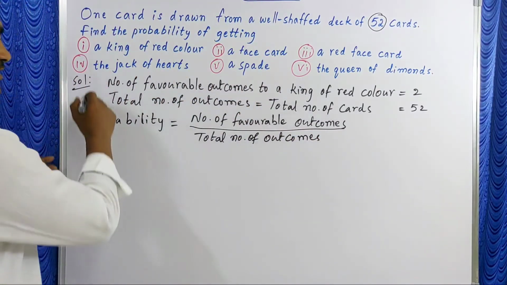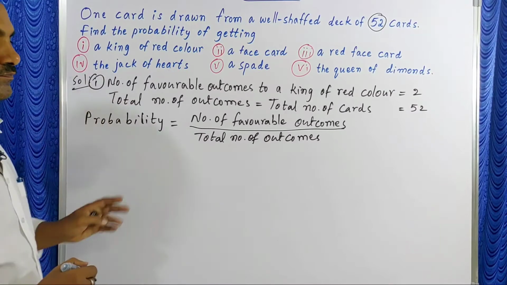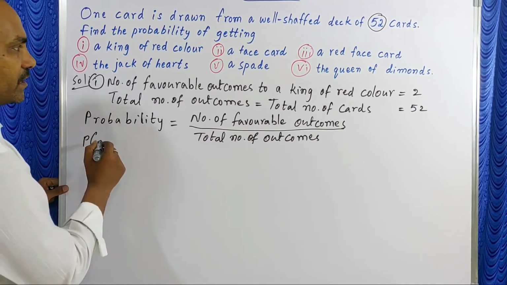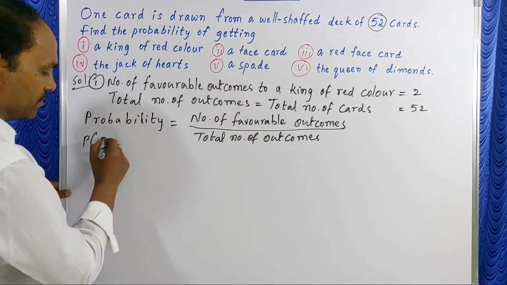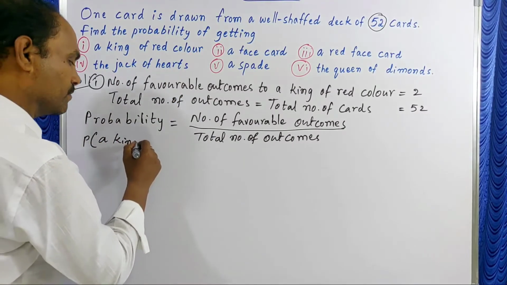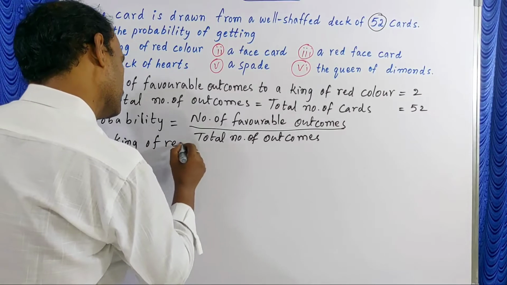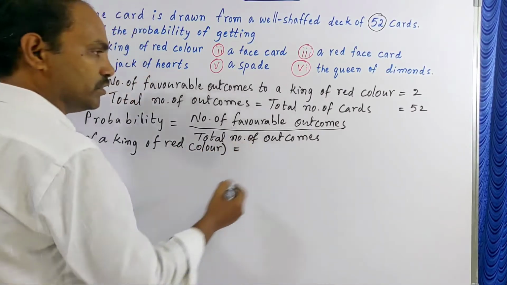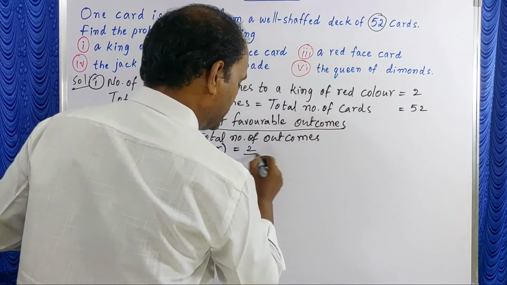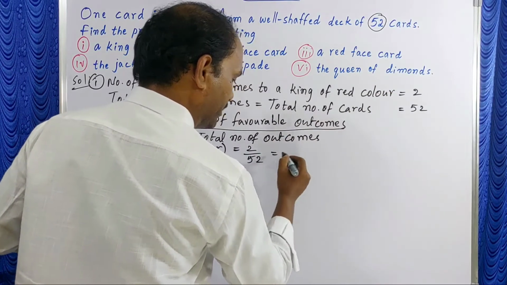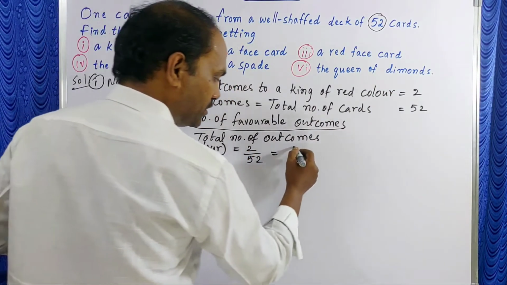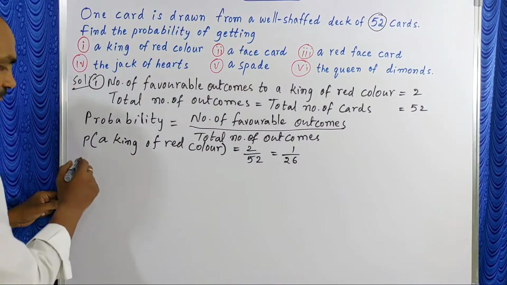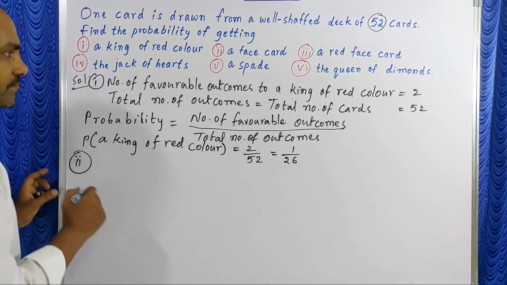So in this first case, the probability P of a king of red color is equal to 2, as 2 red kings are there. So 2 by 52. When you do the cancellation, 2 ones, 2 twos, 2 26s, 1 by 26. Let us check the second one.